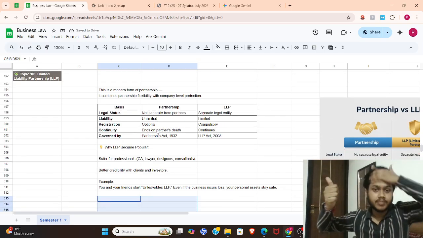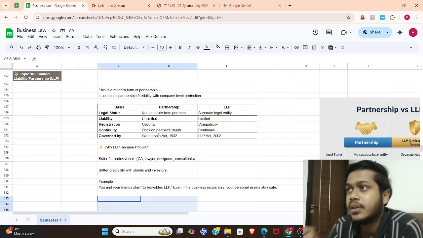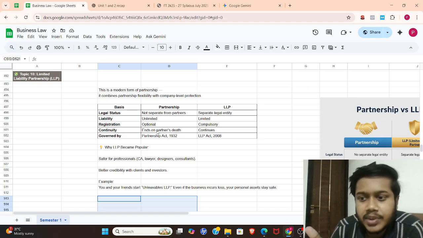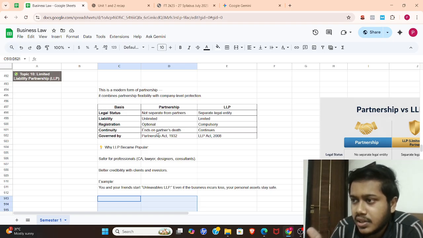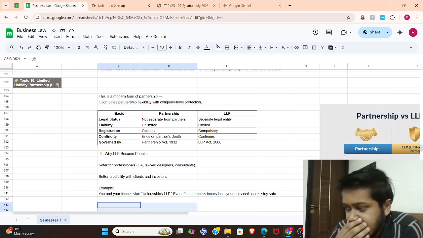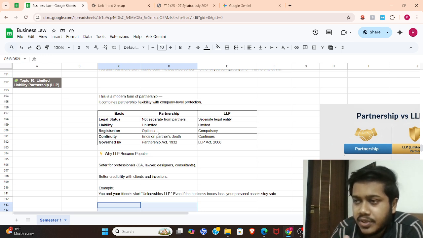Okay, so what have we learned? We have learned what the Partnership Act is, why it is necessary, and its definition. Then in topic 2, we discussed the key features of the Partnership Act, like agreement, profit sharing, number of partners, unlimited liability or something. Then in topic 3, we discussed the types of partnership, like active partner, sleeping partner, nominal partner, and partners by sharing a profit or something.